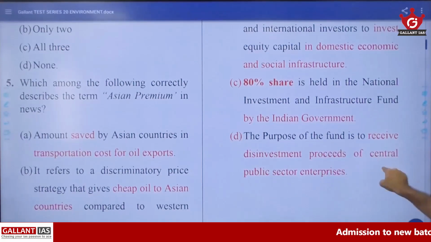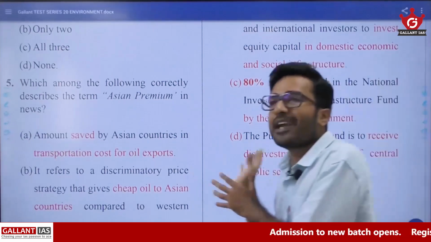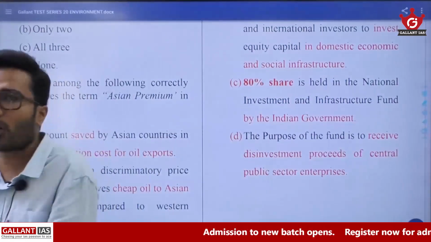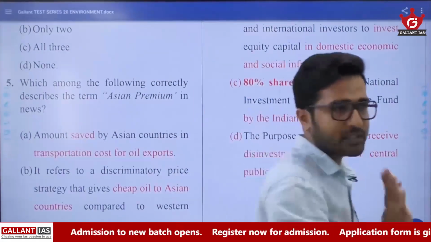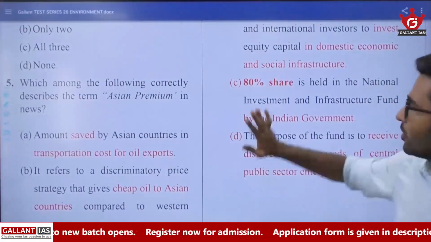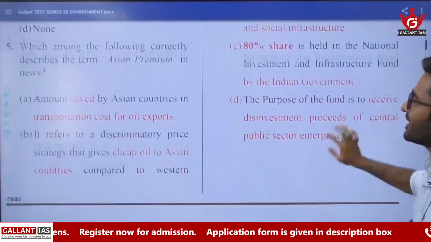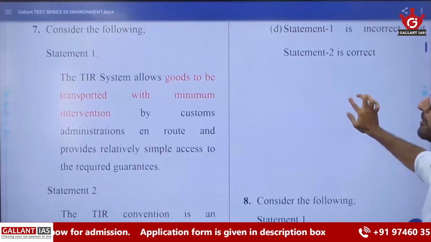Then the first statement is telling that whenever we are selling some public infrastructures or some PSUs, that money also will be deposited in this infrastructure fund. It's logical, right? So this is the answer. C is incorrect. Then seventh question.